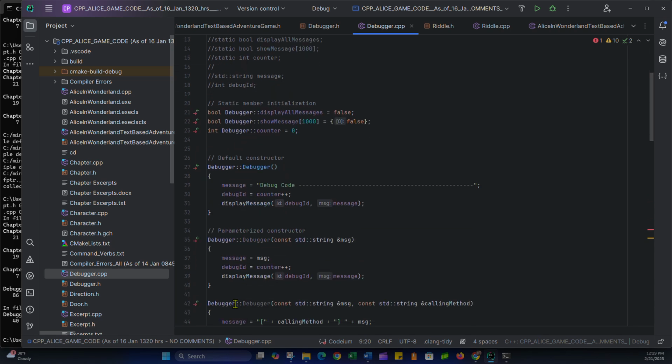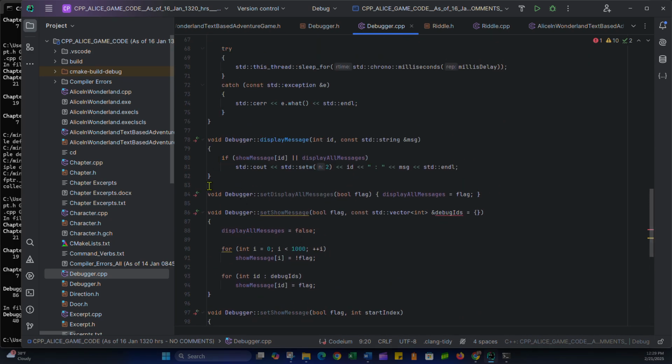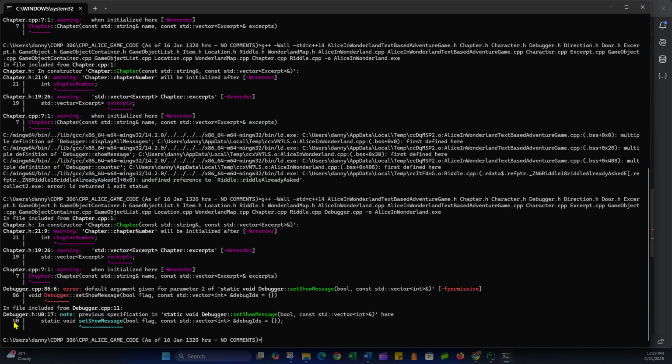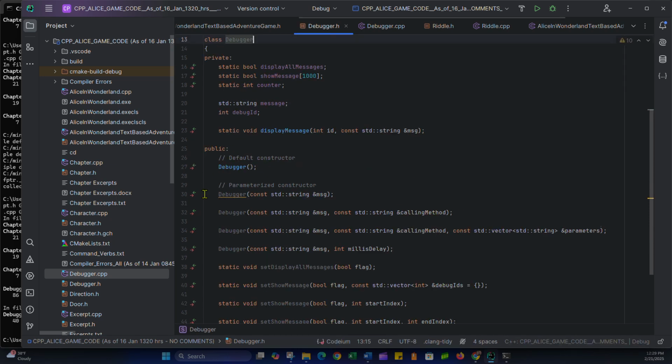Let's see, 40 for the implementation file. I already forgot. I think it was 80 in the implementation file around here. Yeah, so display message. My memory is so bad. 40 for the header file. So 40 for the header file.